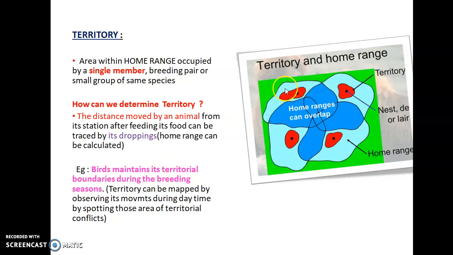So home range is a large geographical area, and within this area you can see the territory. So this is the main difference between them.